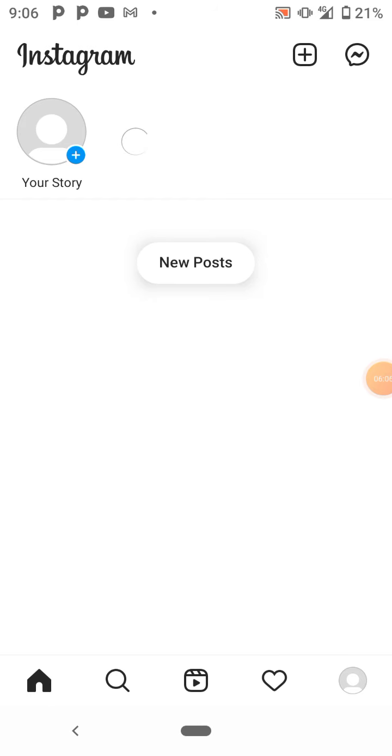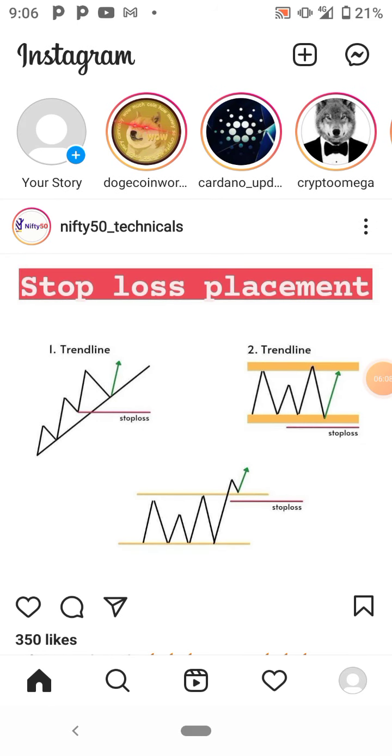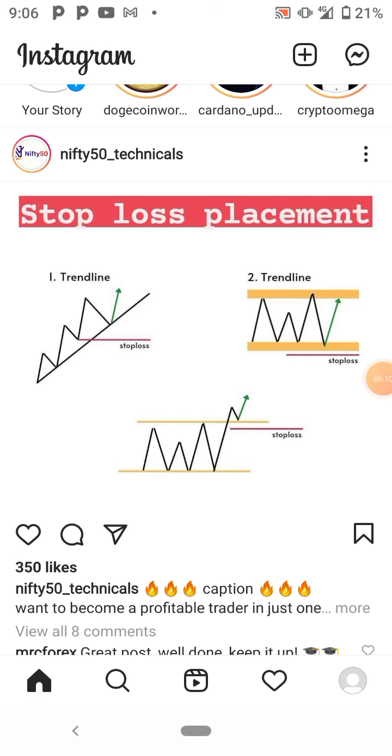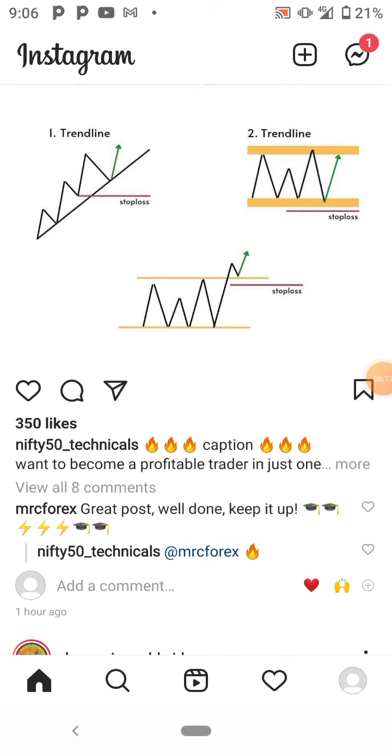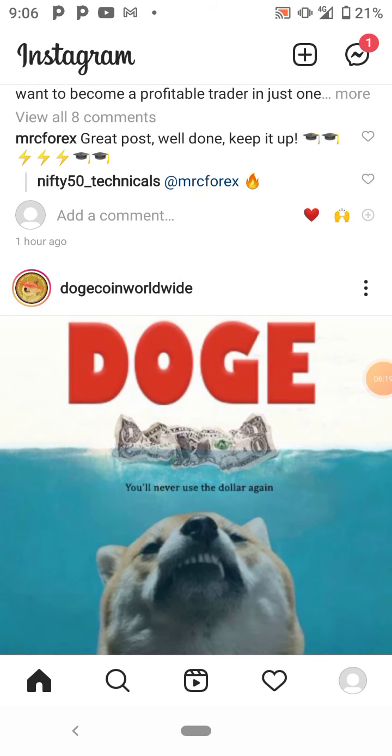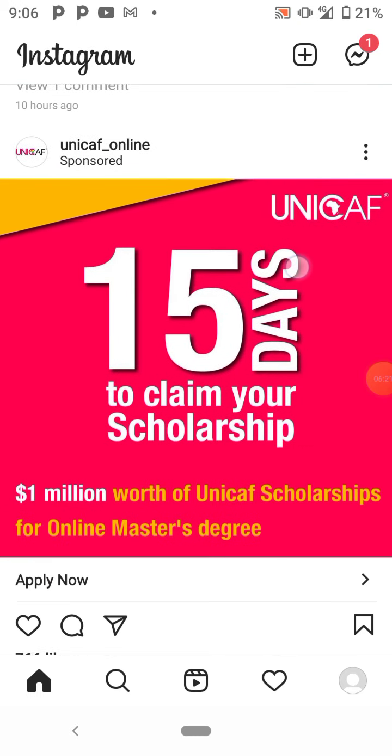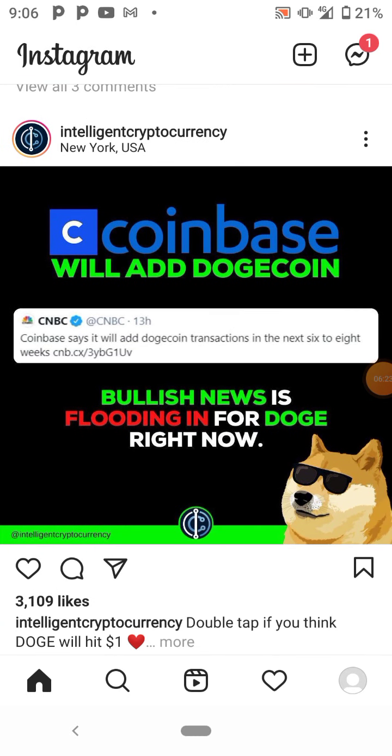I've followed. Now look at, when I refresh my Instagram, this is somebody teaching how to place a stop loss, trend line, stop loss. These are things you begin to learn. You begin to learn about how to trade. This is Dogecoin news. This way, Coinbase.